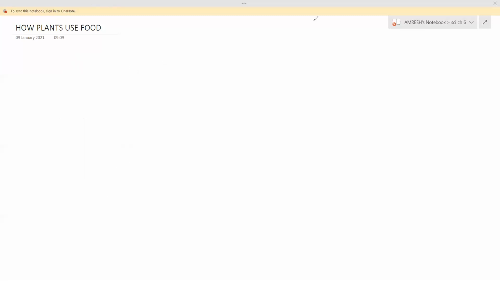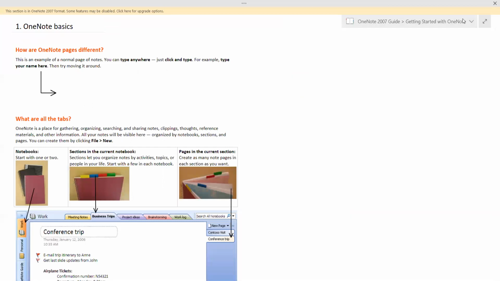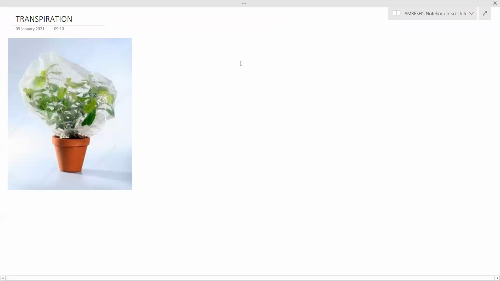Let's move to the next part, that is transpiration. Here, first we will write a definition of transpiration, then only we will understand.